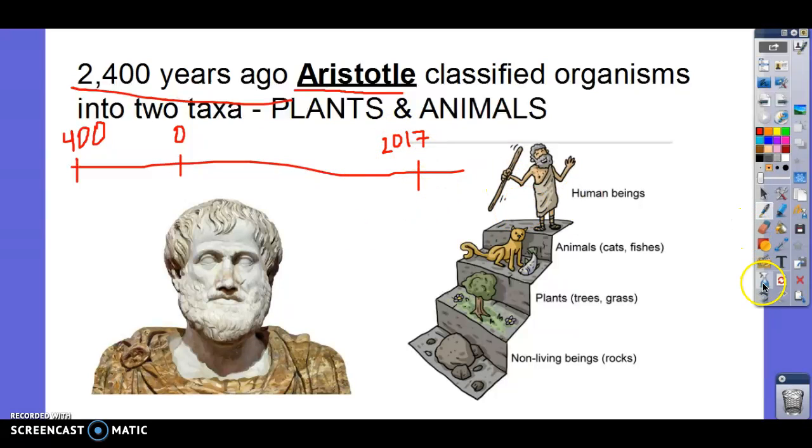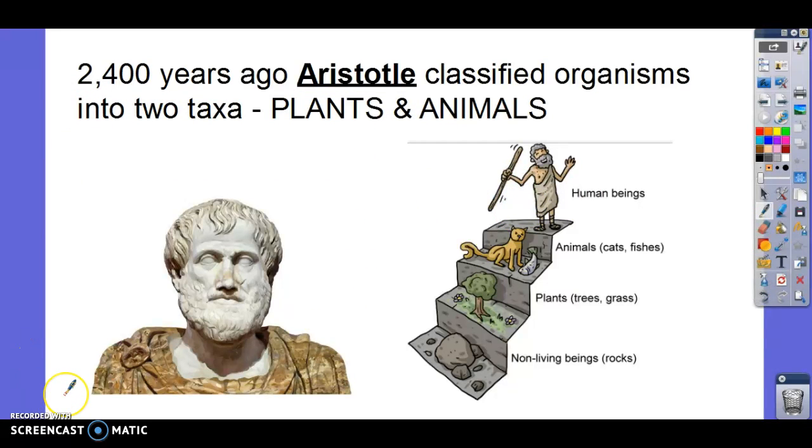And of course, they didn't have cameras back then. So somebody decided to carve a statue of him. So this is a picture of what he looked like. And he was the first person to group these things into plants and animals. Before that, people didn't say, all these green leafy trees should go together and all the things that move should go together. He was the first one to classify them. And this is his system.